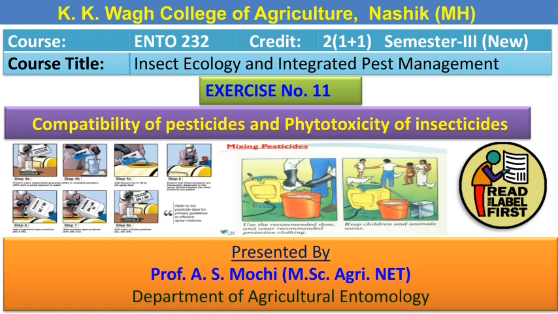Today we are going to learn about exercise number 11 of course Ento 232 for the 3rd semester. Exercise number 11 covers the compatibility of pesticides and the phytotoxicity of insecticides. Before going to our exercise, we should know about compatibility and phytotoxicity. These are important terms regarding the application of insecticides in our field. So let us start.